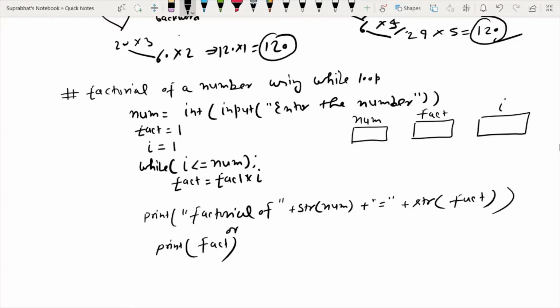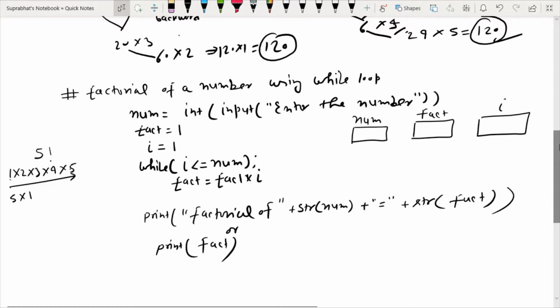I already told you one example, if I want to calculate the factorial of 5, either use the forward approach or the backward approach: 1 into 2 into 3 into 4 into 5, that is, the task is repeating from 1 to 5, or 5 into 4 into 3 into 2 into 1. This is the backward approach, number to 1, 1 to number.